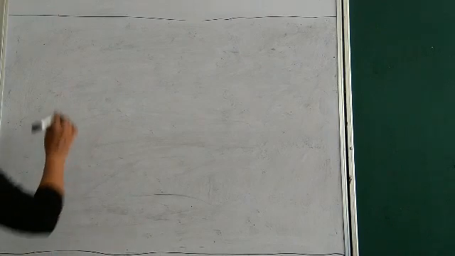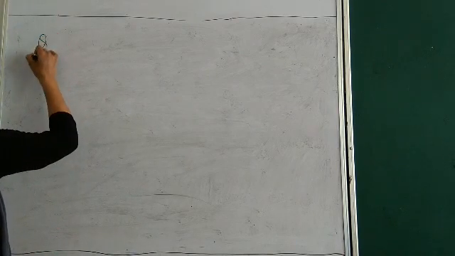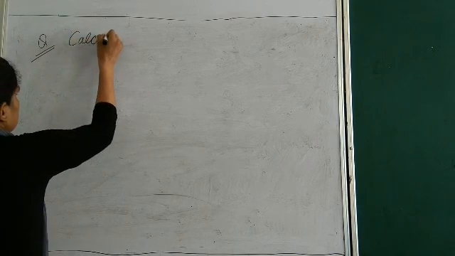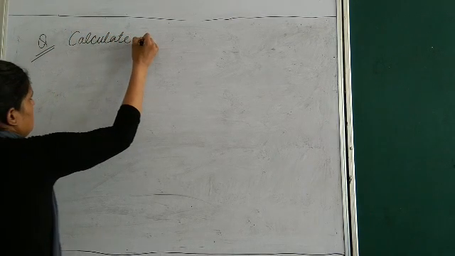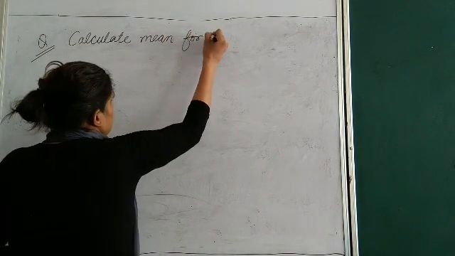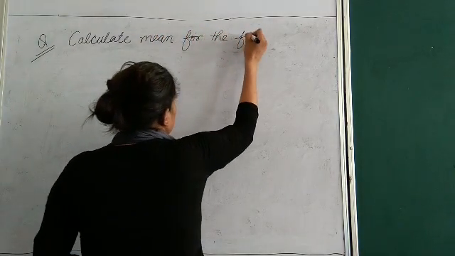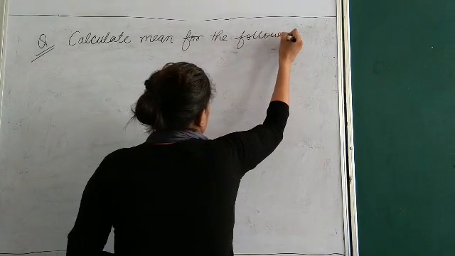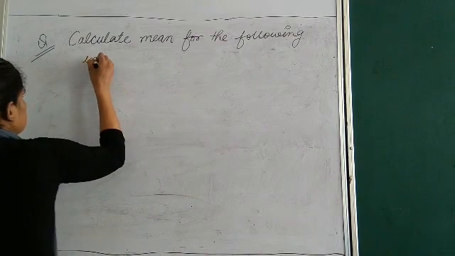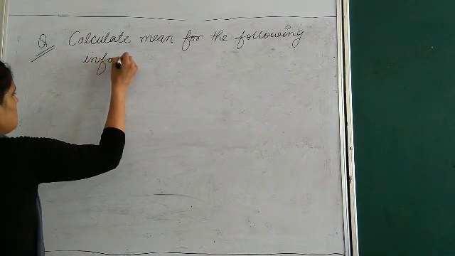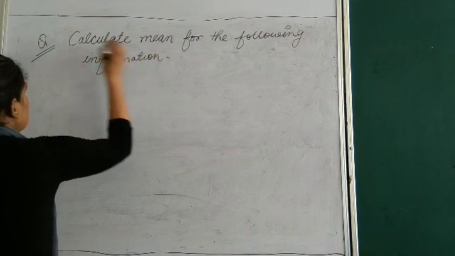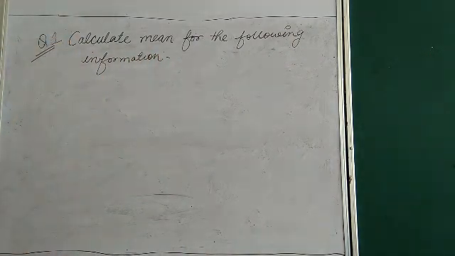Now the question is: calculate mean for the following information. First question.